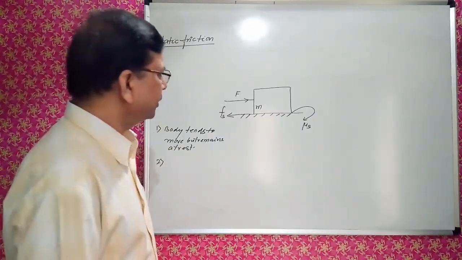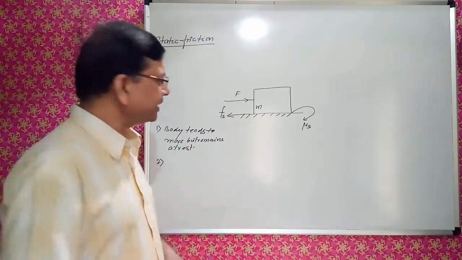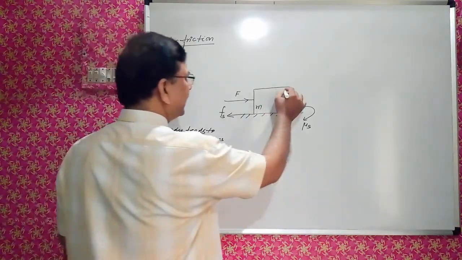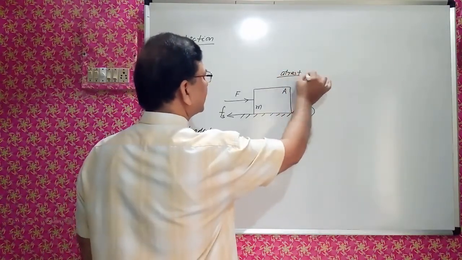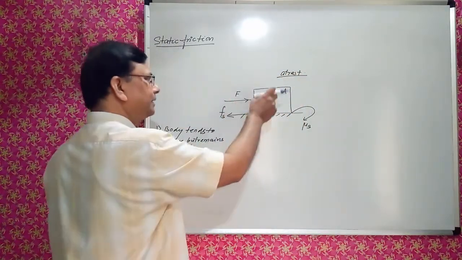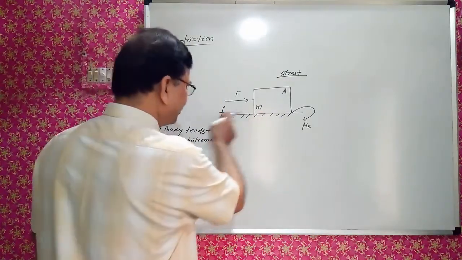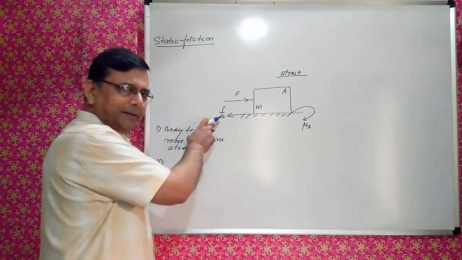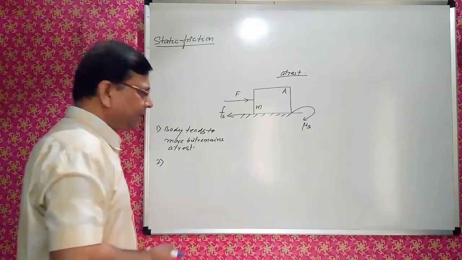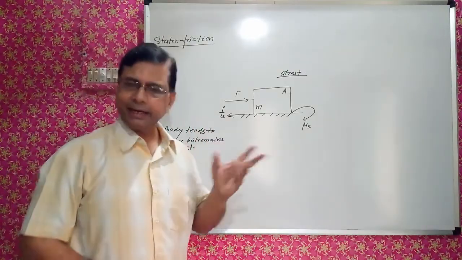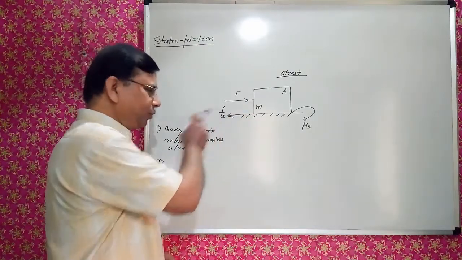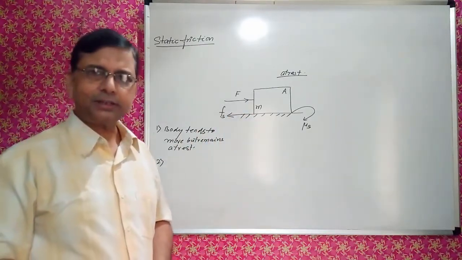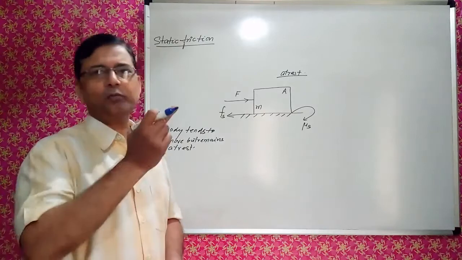Now we will proceed further. Now we will look at the laws related to static friction. This is the body A. It is at rest. Even though force is applied, the object is at rest. Backward force, that is frictional force, is acting. So as in case of kinetic friction, we have seen that kinetic friction is directly proportional to normal reaction.